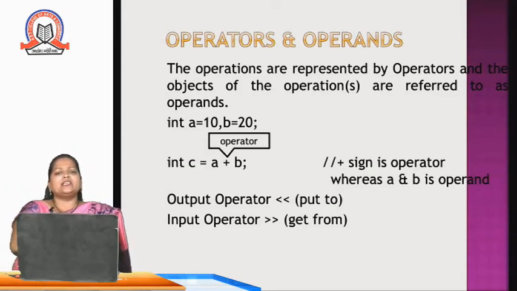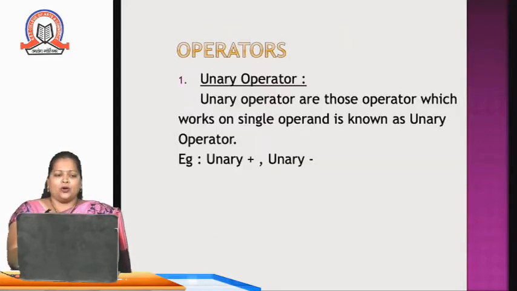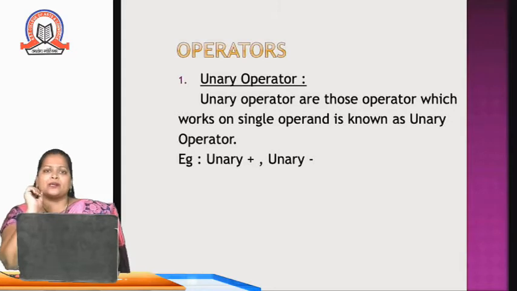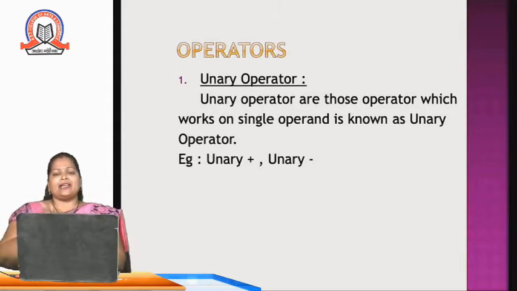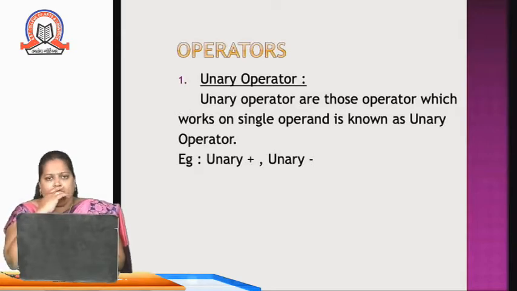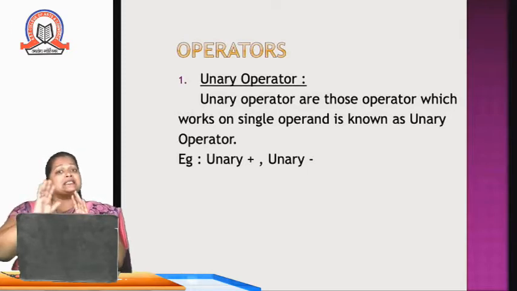Okay, so basically there are three types of operators: unary operator, binary operator and ternary operator. Unary operator means those operators which work on a single operand. Suppose I have taken a variable a and initialized it with the value 10. If I am writing a plus plus, so plus plus is my increment operator. This plus plus operator is working on a single operand, that is a. So that is called a unary operator. Those operators which work on a single operand are known as unary operators.